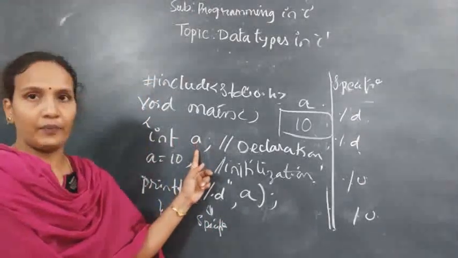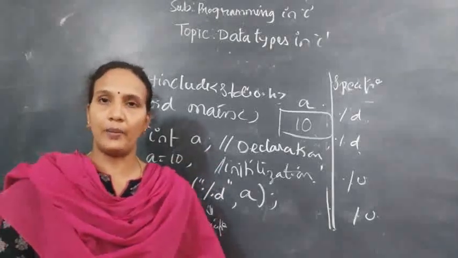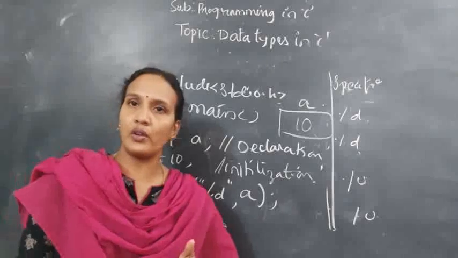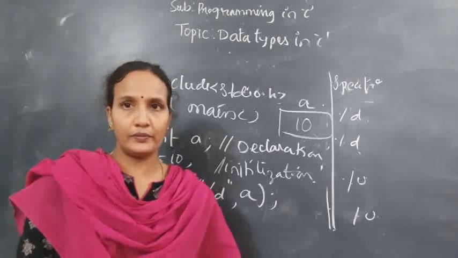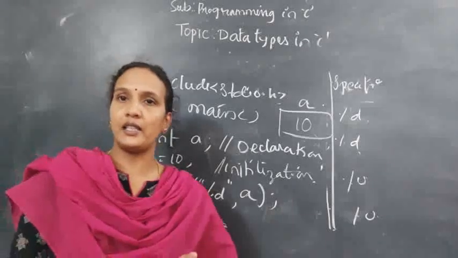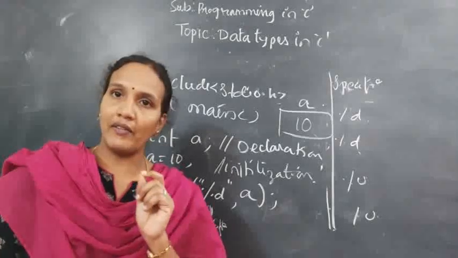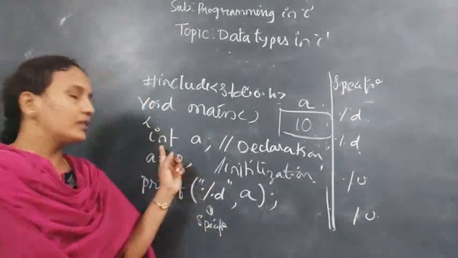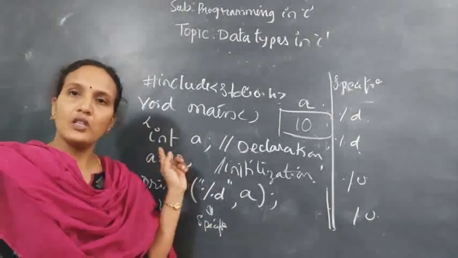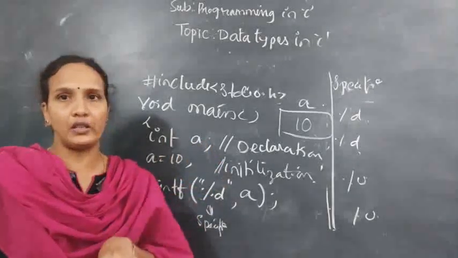And this is a variable. What is a variable actually? A variable is a storage unit where we store the value in programming. So in programming, if you want to store any value, then we'll use a variable. When you are using a variable in C programming, it is a condition that each and every variable should have a data type. Here int is a data type. Integer means in this variable you are storing only an integer value.